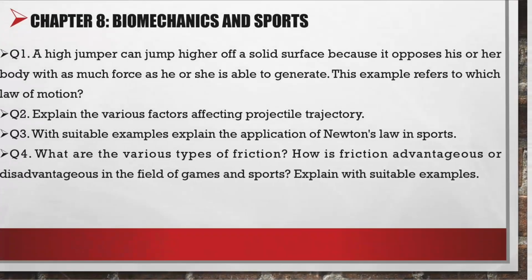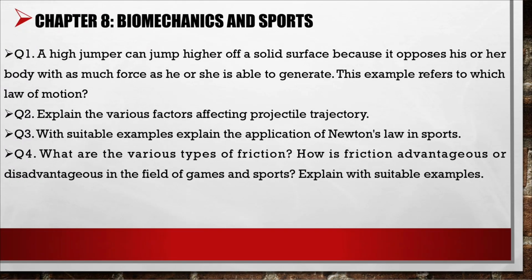Now let's see chapter 8, biomechanics and sports. Question 1, a high jumper can jump higher off a solid surface because it opposes his or her body with as much force as he or she is able to generate. This example refers to which law of motion? Question 2, explain the various factors affecting projectile trajectory.